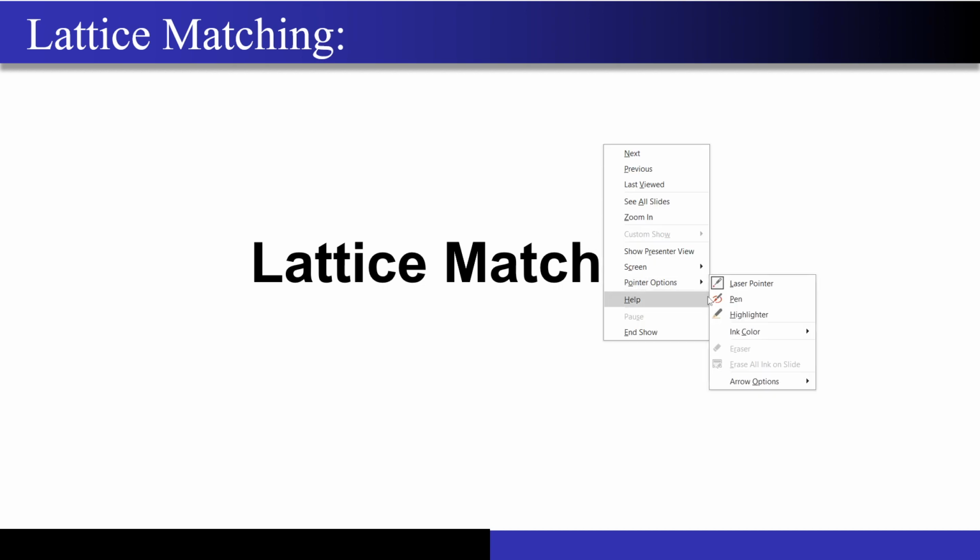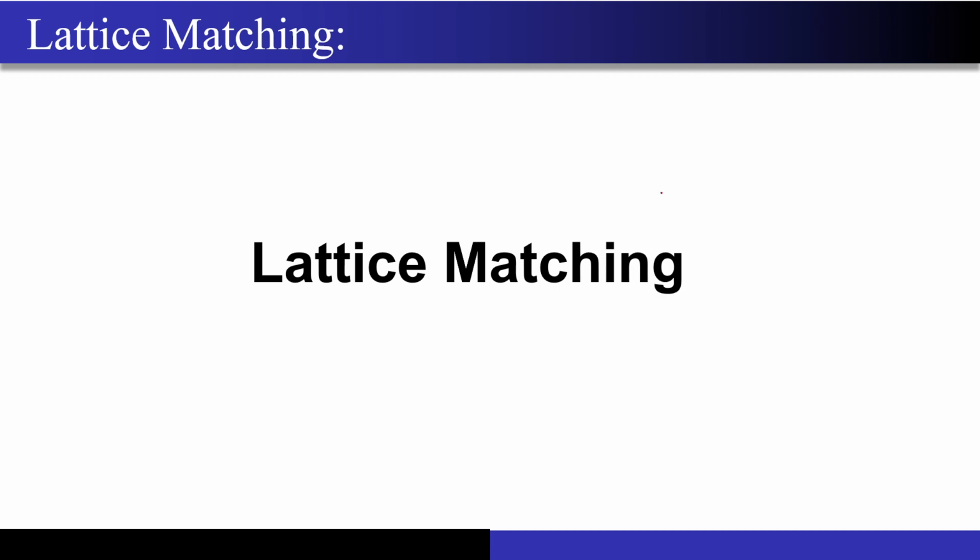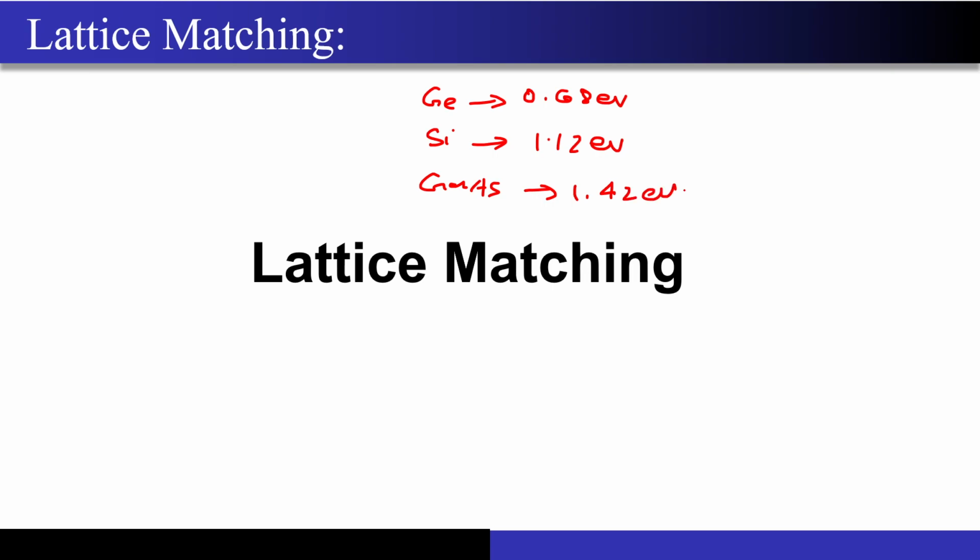Correct. So now why did we study the lattice matching? So we said that, okay, we knew some materials, right? We knew germanium. What is the band gap? Around 0.68 eV. Then we knew about silicon, maybe 1.12 eV. We also knew about gallium arsenide. Its band gap is close to 1.42 electron volts.